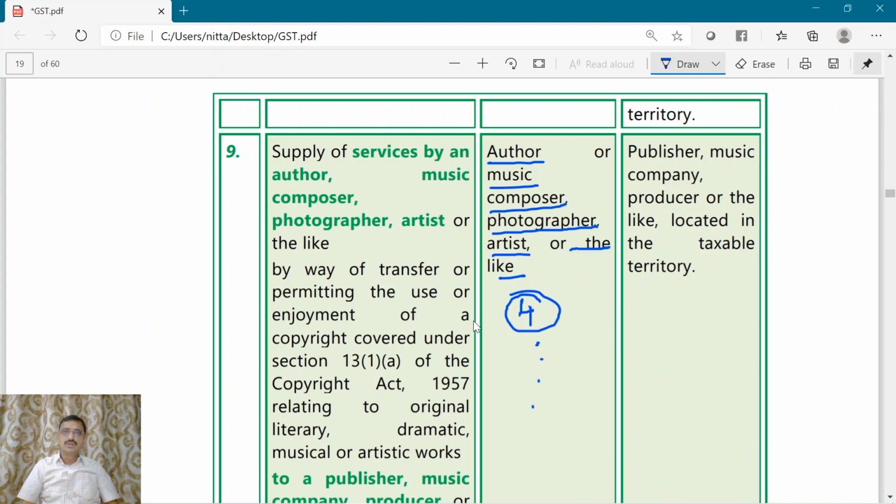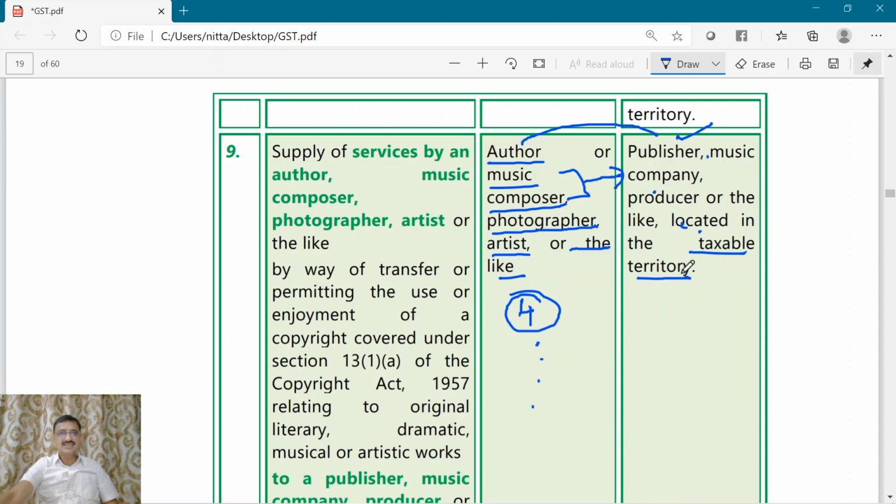Now, who is the service recipient? The service recipient is the publisher in relation to an author, and music company, producer or the like in relation to a music composer. So for author only publisher will come. For music composer, it may be music company or producer or similar persons, and they are situated in the taxable territory.